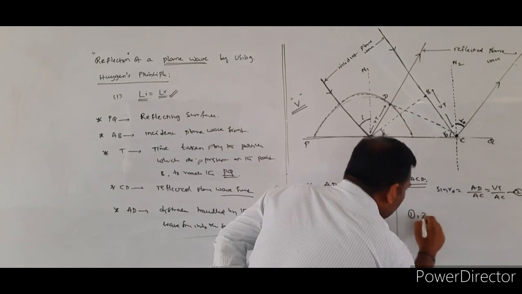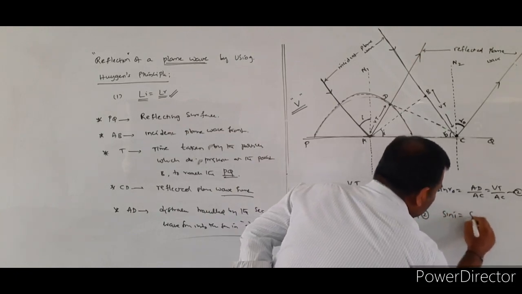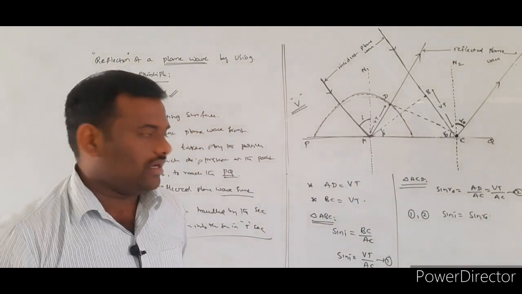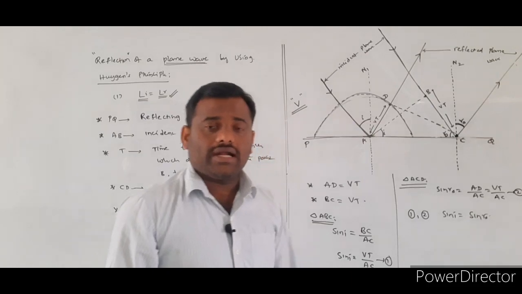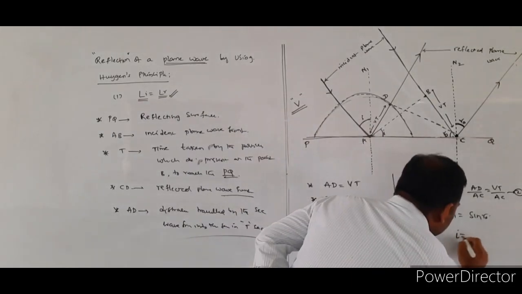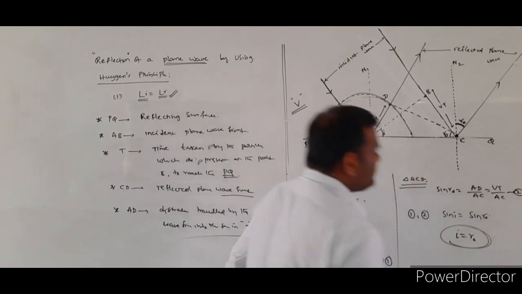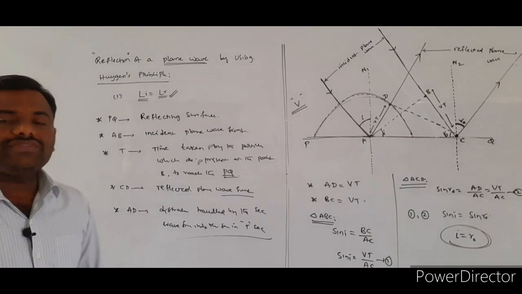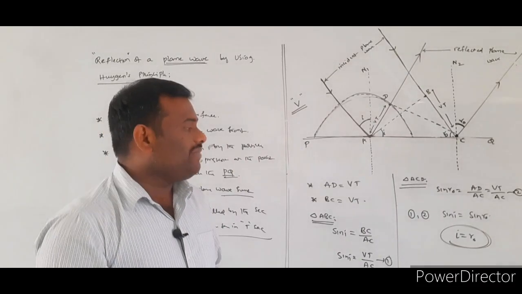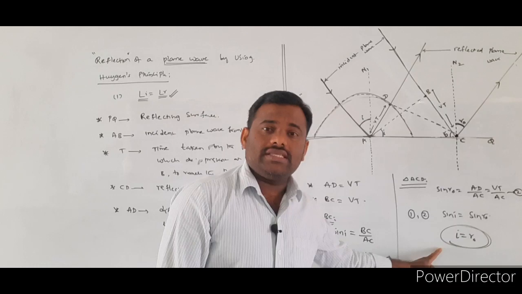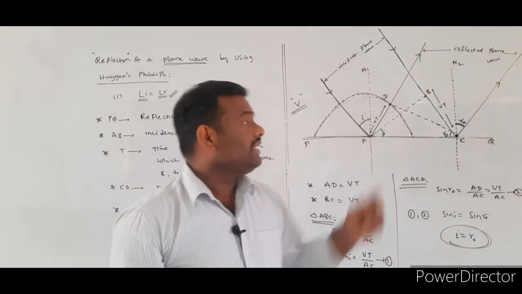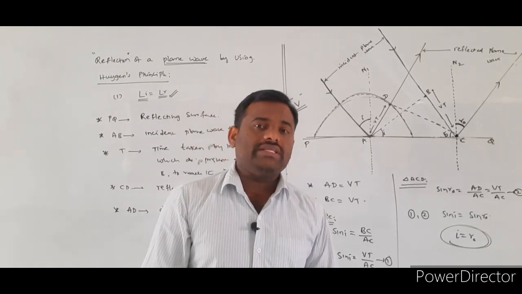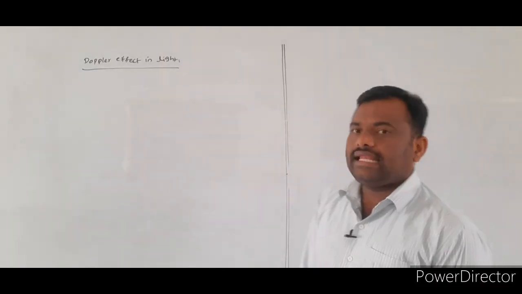From equations 1 and 2, we will write sin I is equal to sin R0. If sin I is equal to sin R0, we will write angle of incidence is equal to angle of reflection. So, this is our required condition. If any light ray undergoes reflection, we prove that the angle of incidence is equal to the angle of reflection. Then a plane wavefront undergoing reflection is explained by using the Huygens principle. So, this is the Doppler effect in light.